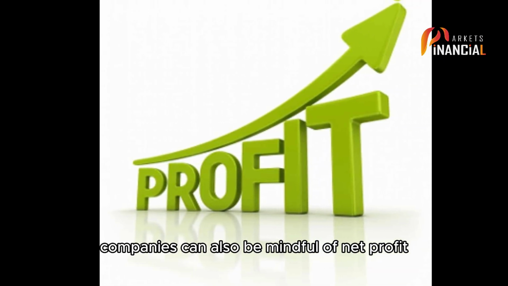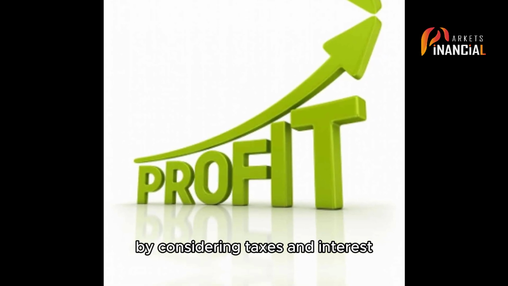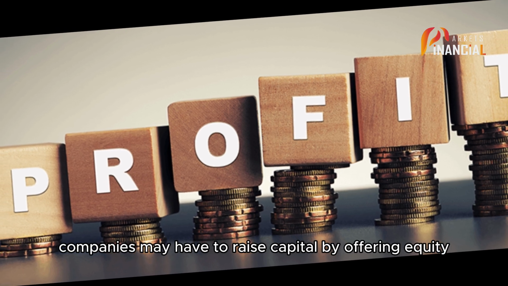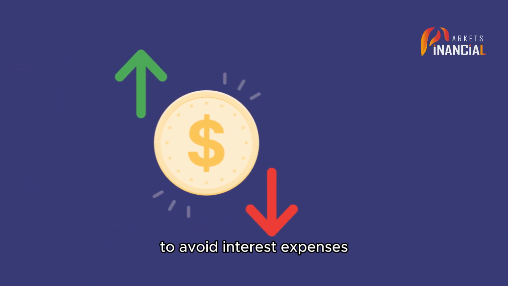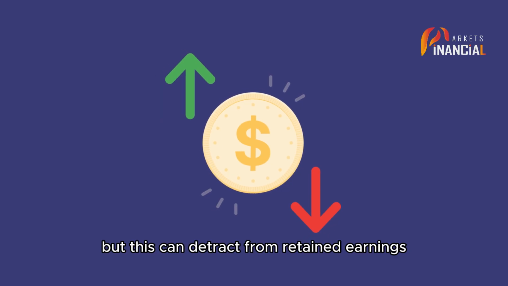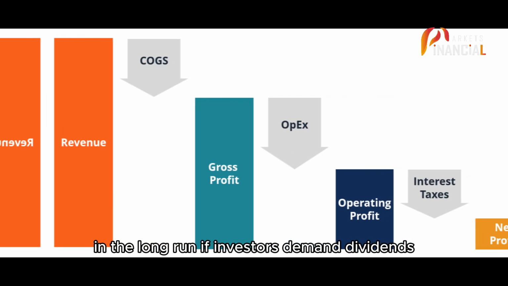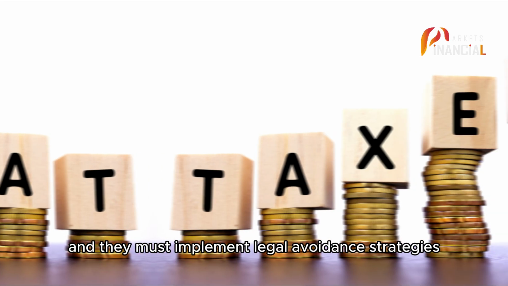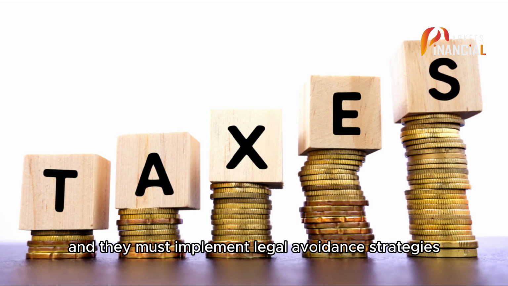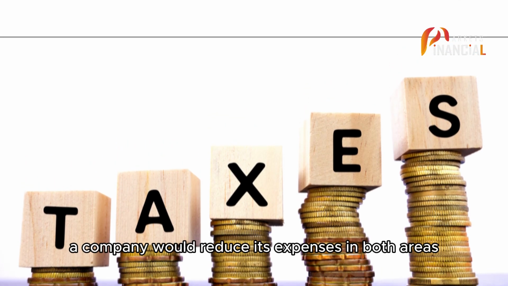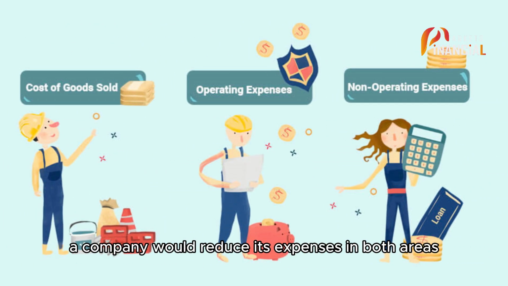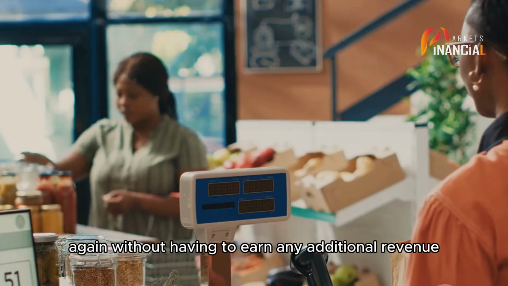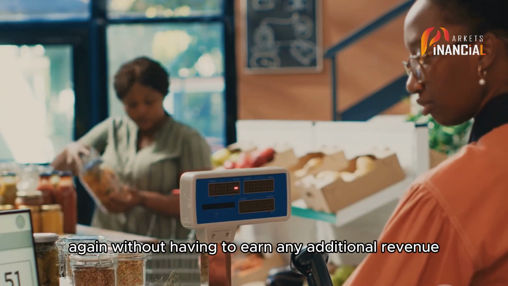Companies can also be mindful of net profit by considering taxes and interest. Companies may have to raise capital by offering equity to avoid interest expenses, but this can detract from retained earnings in the long run if investors demand dividends. Companies must do considerable planning, and they must implement legal avoidance strategies to avoid taxes. A company would reduce its expenses in both areas and ultimately increase profit if it were mindful of both, again, without having to earn any additional revenue.